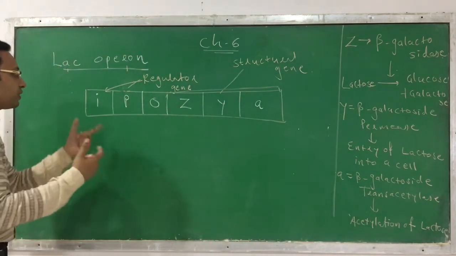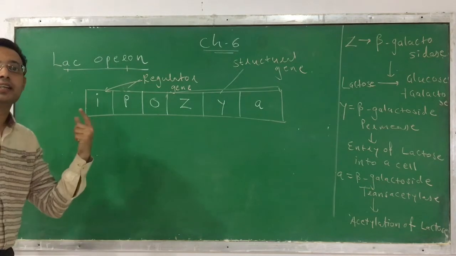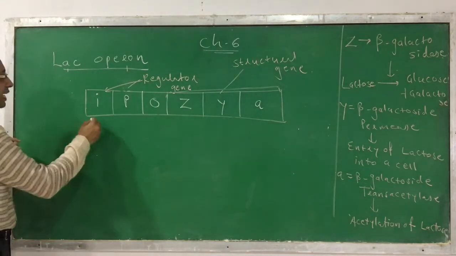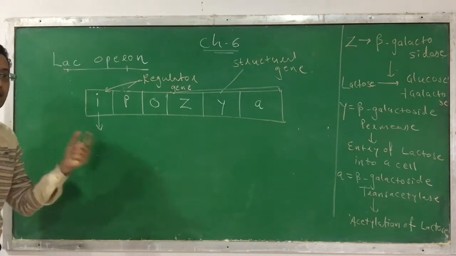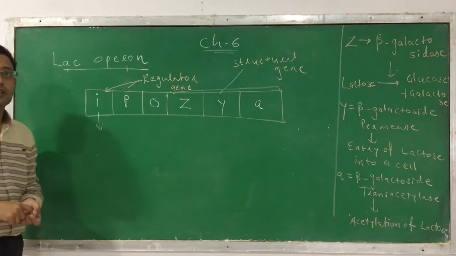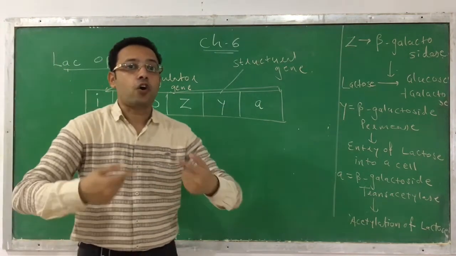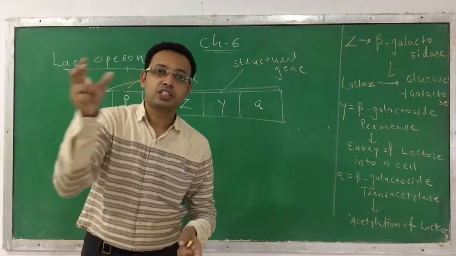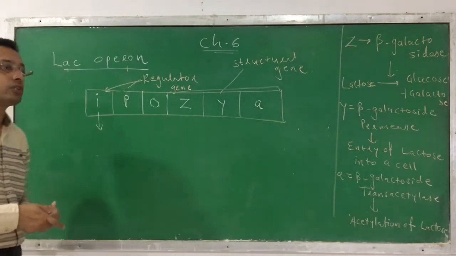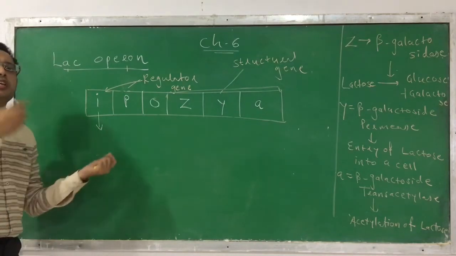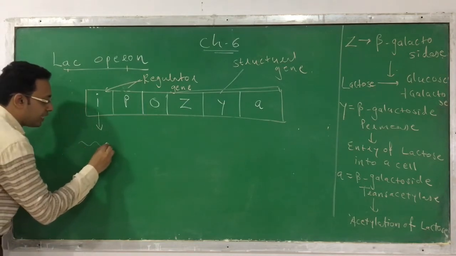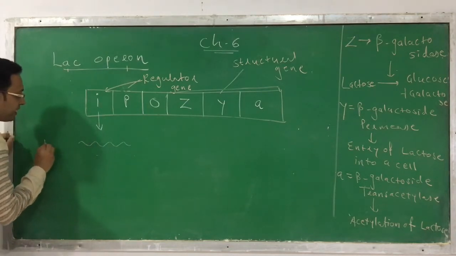Now what happens? First of all, I will show you what happens in the absence of a lactose molecule. See, this I gene in the lac operon is a constitutive gene. Constitutive gene means they are constantly expressed. Whether the stimulus is present or absent, they are constantly expressed. So whether the lactose is present or absent, it doesn't matter to it. It is constantly expressed and produces its mRNA.